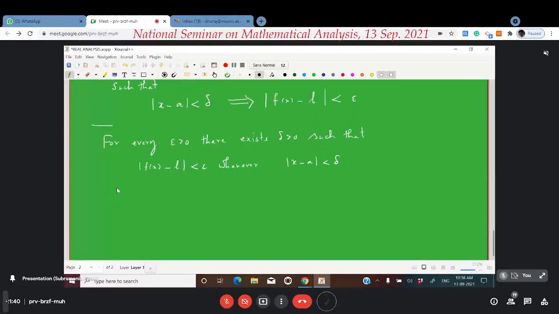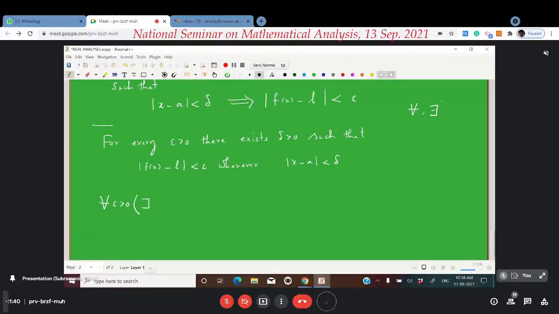So in terms of quantifiers, quantifiers means, for example, for every and there exists are examples of quantifiers. Instead of writing this in words, we can write briefly as follows. For every epsilon greater than 0, we have the following. What is that?